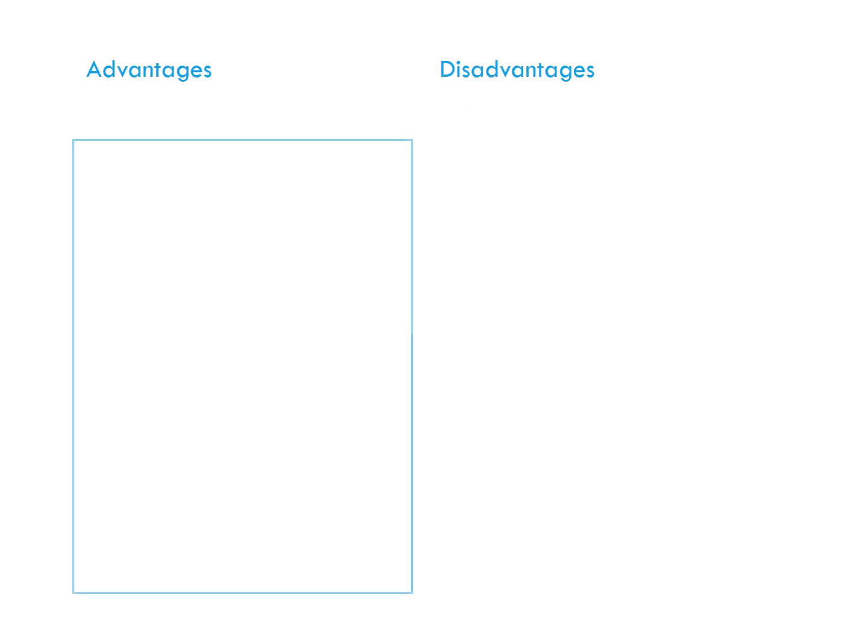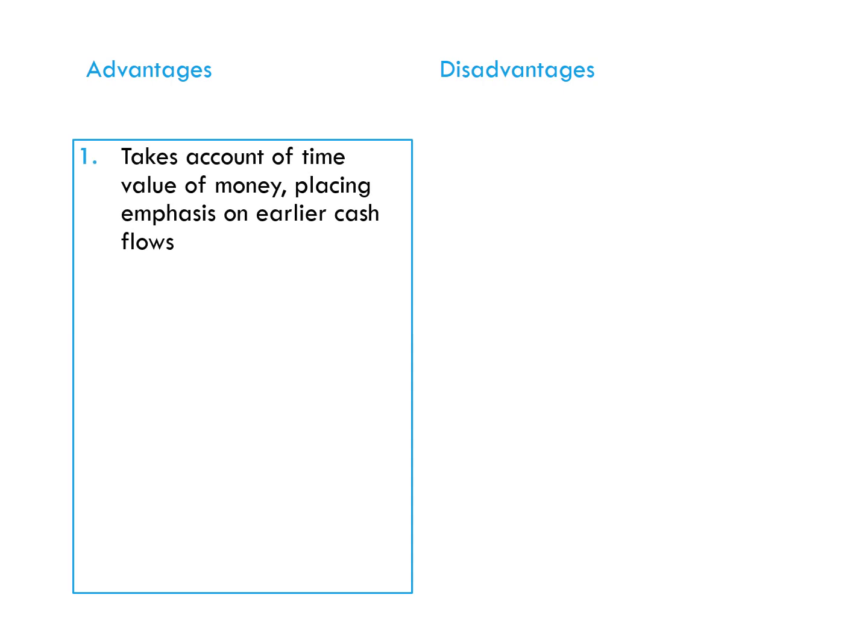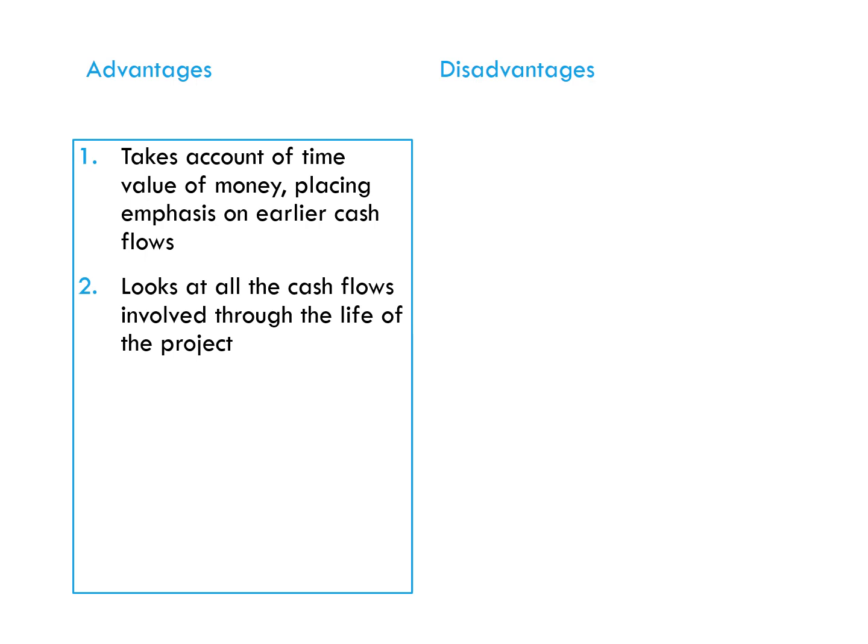So what are the advantages and disadvantages of this approach? Well, there are some advantages. It takes account of what we know as the time value of money: the fact that having money back sooner and then being able to reinvest it is more valuable than waiting a long time to receive your return. So it places an emphasis on earlier cash flows. Number two, it looks at all the cash flows involved in the project rather than payback, which would just look at when you get the money back until it's paid off the initial investment.